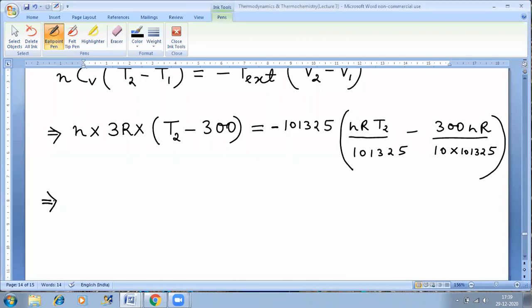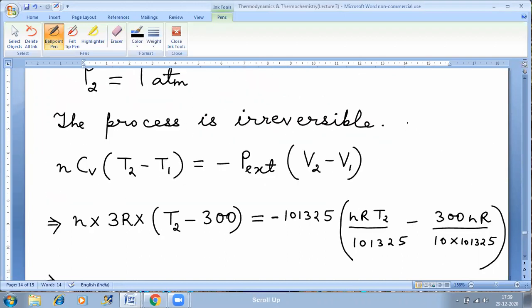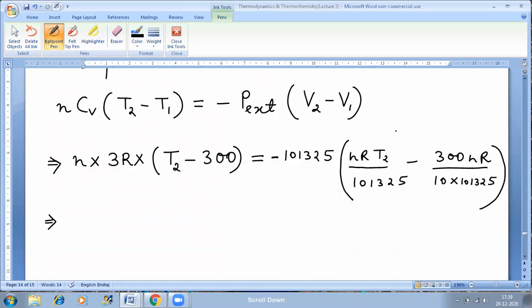On solving this, n and R will go. So 3T2 minus 900 will be equal to minus (T2 minus 300 by 10).